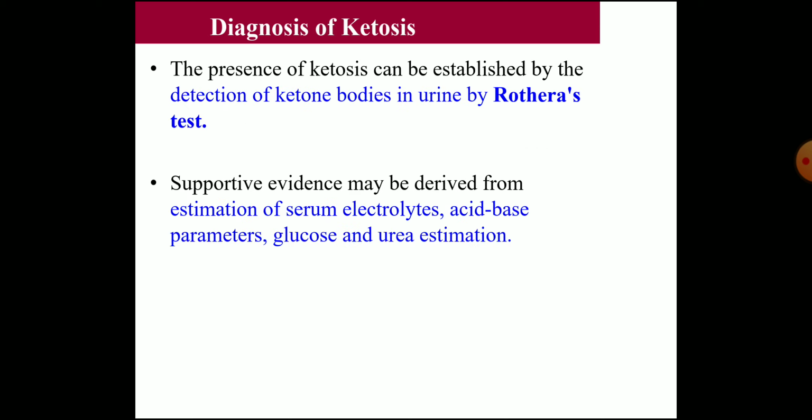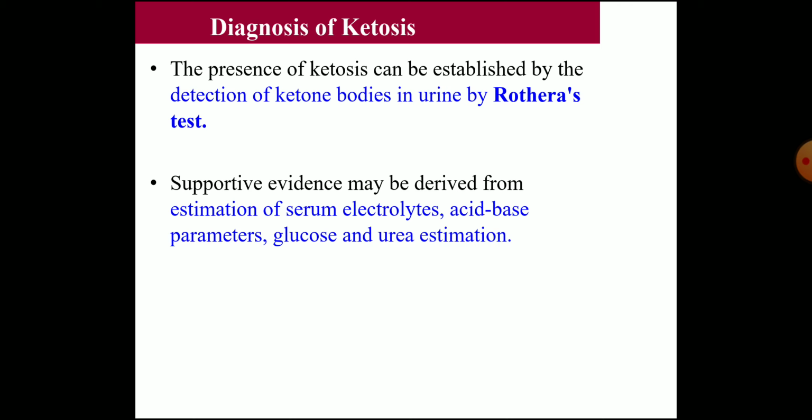Now how will you diagnose ketosis? The presence of ketosis can be easily established by the detection of ketone bodies in urine by Rothera's test. You know, Rothera's test is used to detect the presence of ketone bodies. And then again you have to do some supportive evidence, maybe derived from the estimation of serum electrolytes so that you can get an idea about the sodium, potassium, chloride level and also bicarbonate.